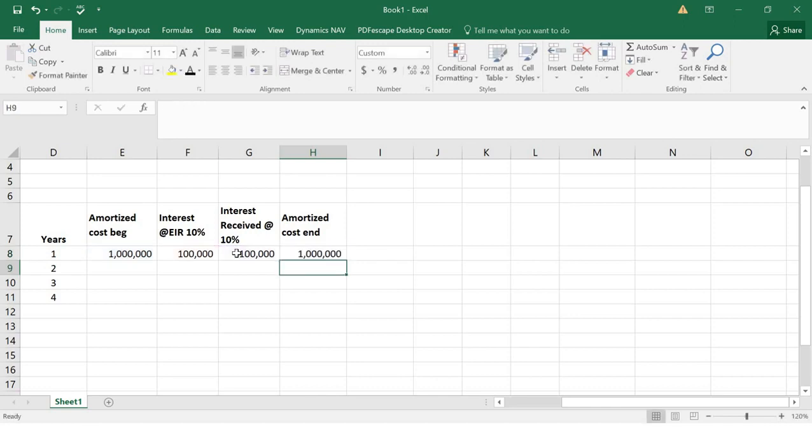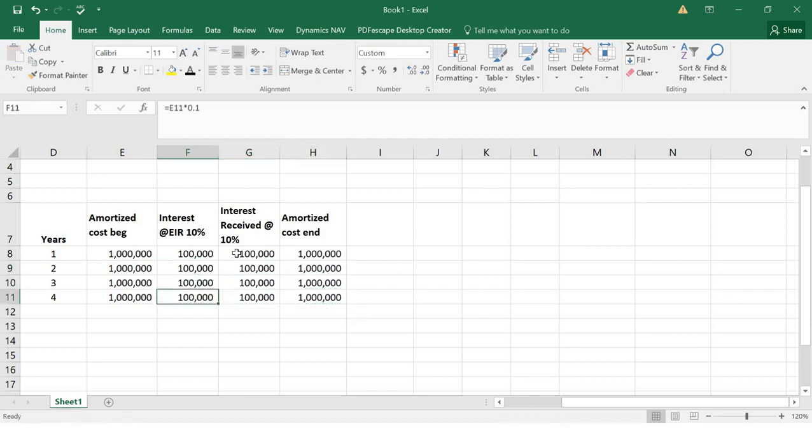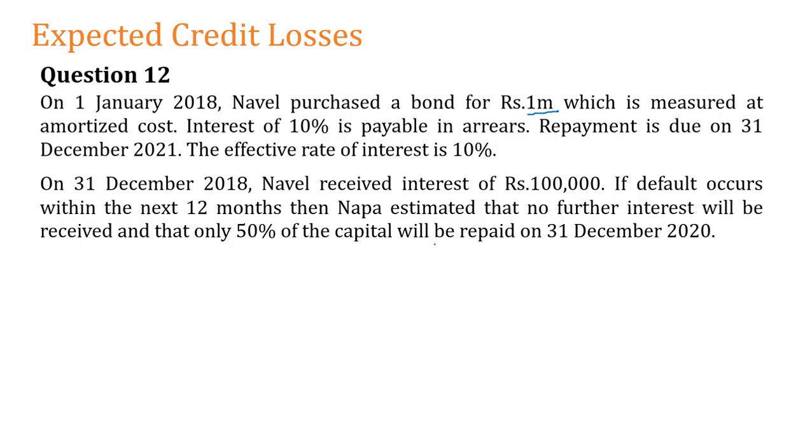The reason is here, there's a learning point. Our effective interest rate is also 10%. A nominal interest rate is also 10%, which means all the time your starting value will be carried forward over the period of 4, right? So you can see it when you take this for the next financial years also. You can see that all the time the balance will be 1 million, the amortized cost, right? So this is the contractual cash flows. Okay, so we learned one important point also. When the effective interest rate and the nominal interest are the same, opening amortized cost will be the closing amortized cost, right?